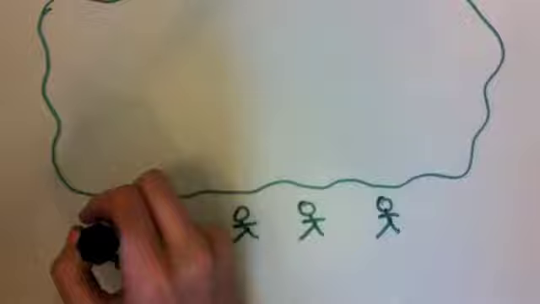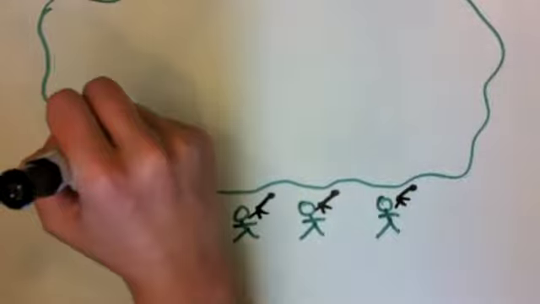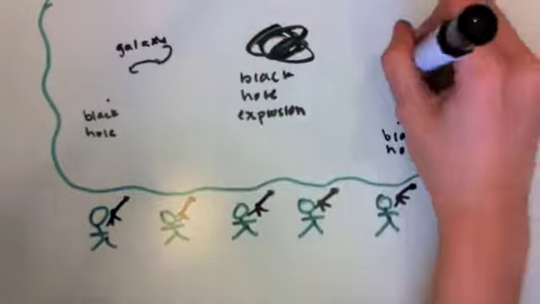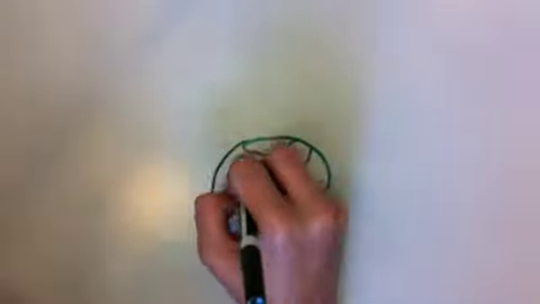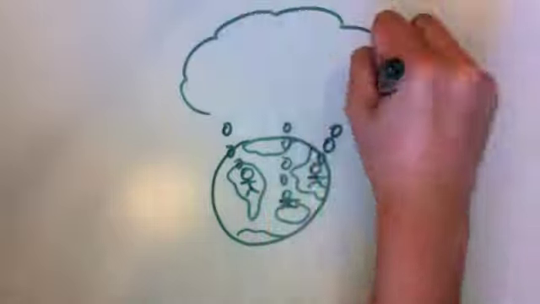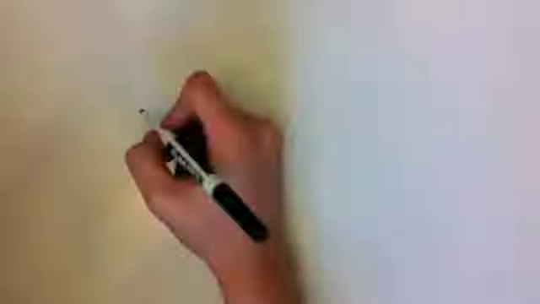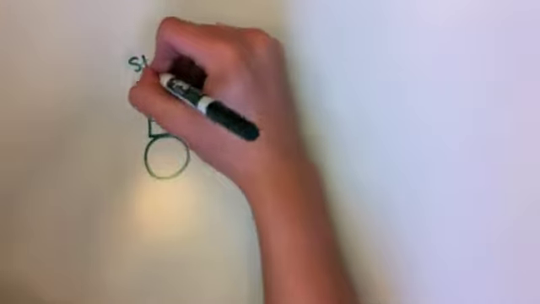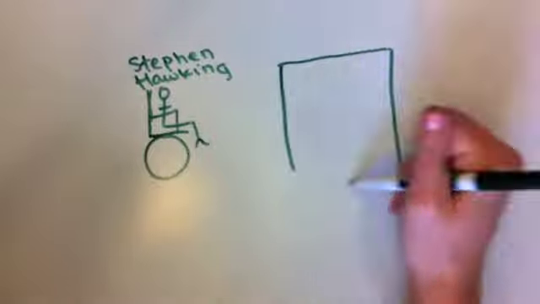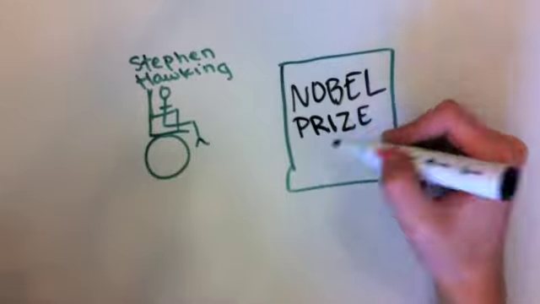This has led certain scientists to search for a very large explosion that would probably be the result of a black hole evaporating. Other scientists have predicted that sonic black holes, which are objects that simulate black holes but use sound, should also emit Hawking radiation as sound waves. Unfortunately, none of this has been proven, but scientists are still searching. When this happens, Stephen Hawking may win the Nobel Prize.